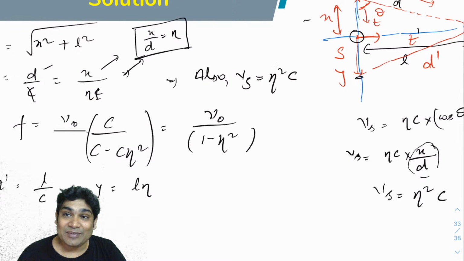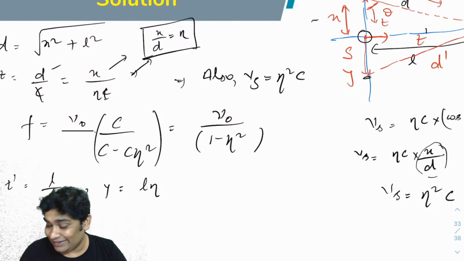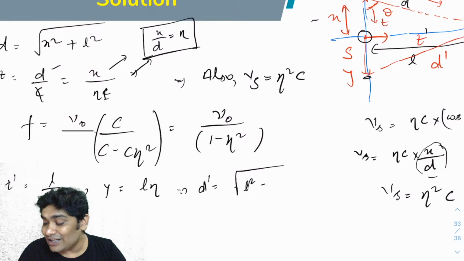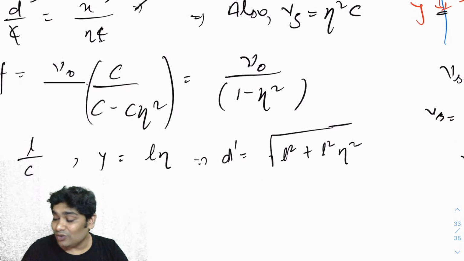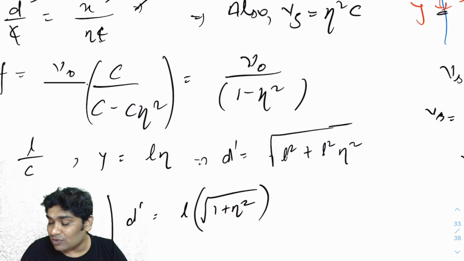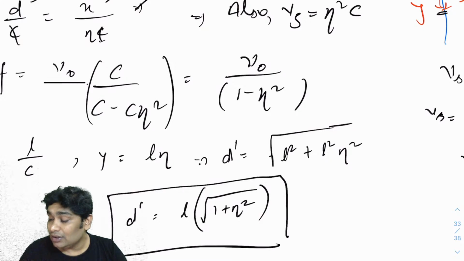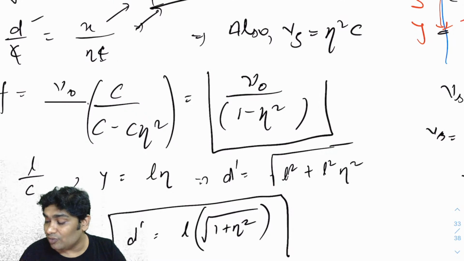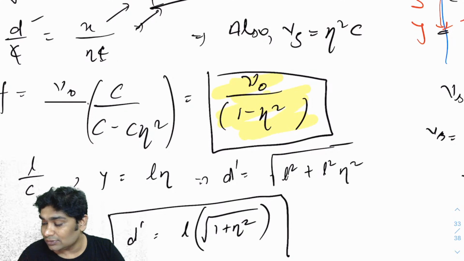If y is L times beta, I know d dash would be the root of L squared plus L squared beta squared. So the distance between the observer and the source would be L times the root of 1 plus beta squared. This would be my second answer, and this was my first answer. So I've got both the answers.